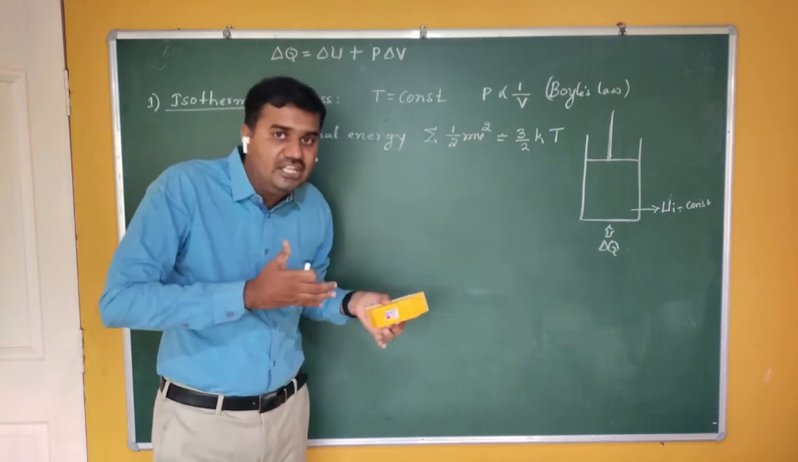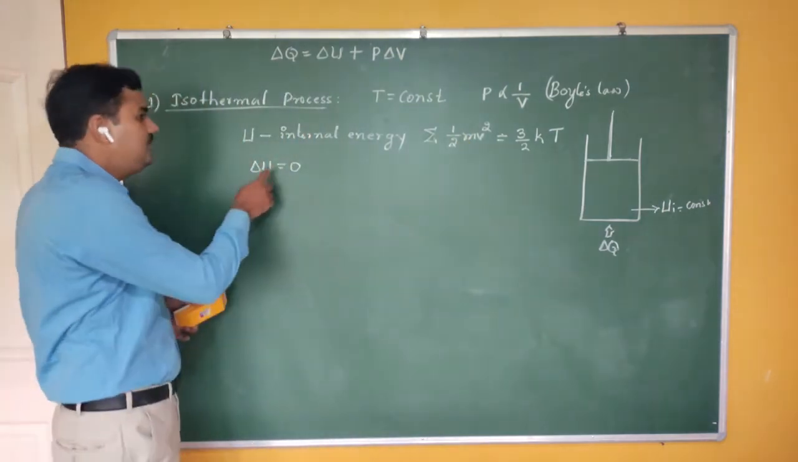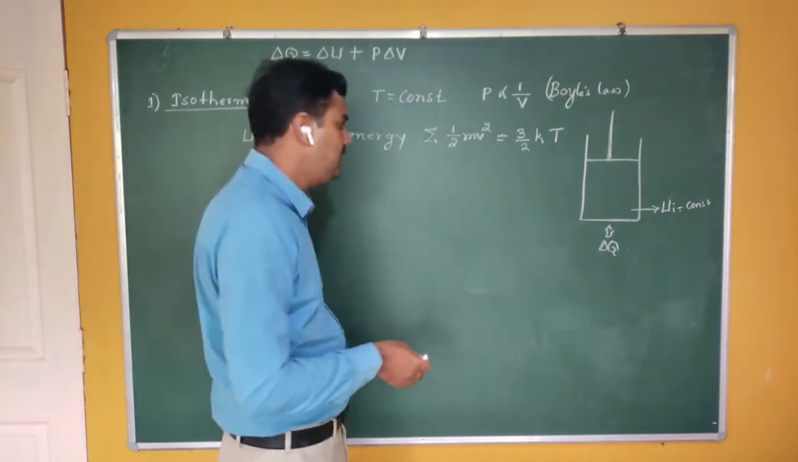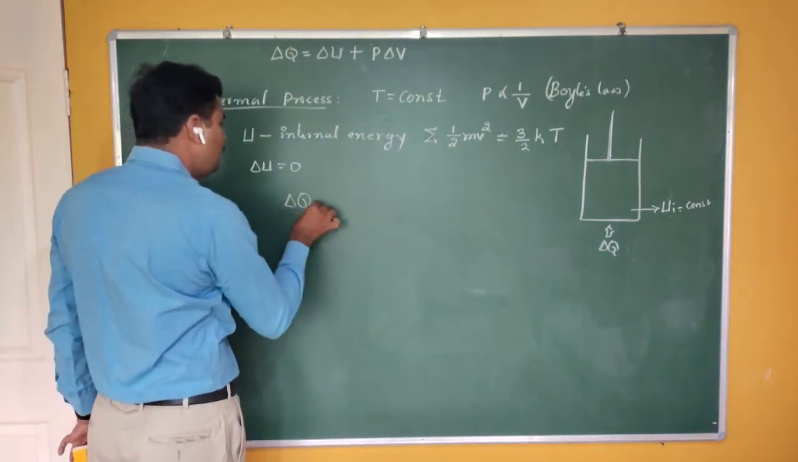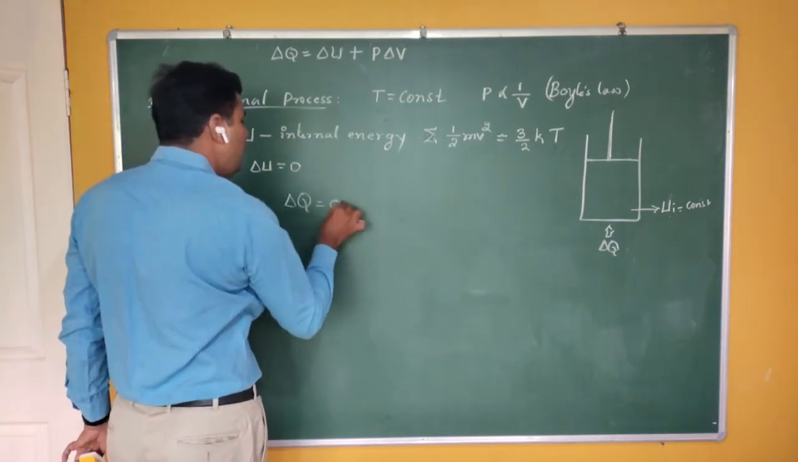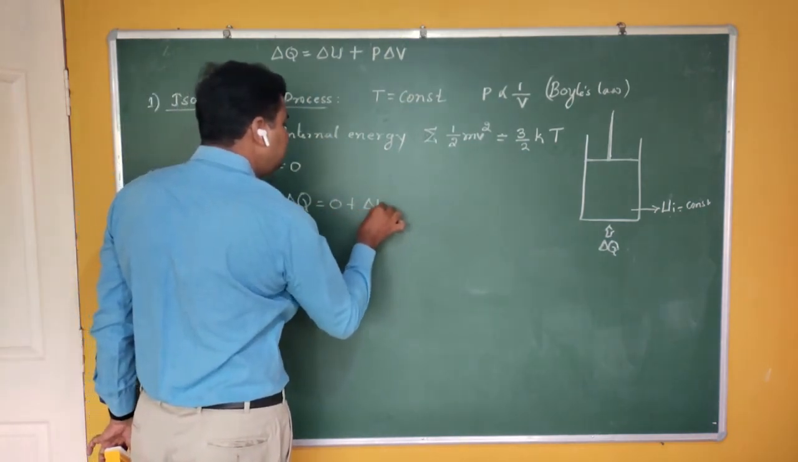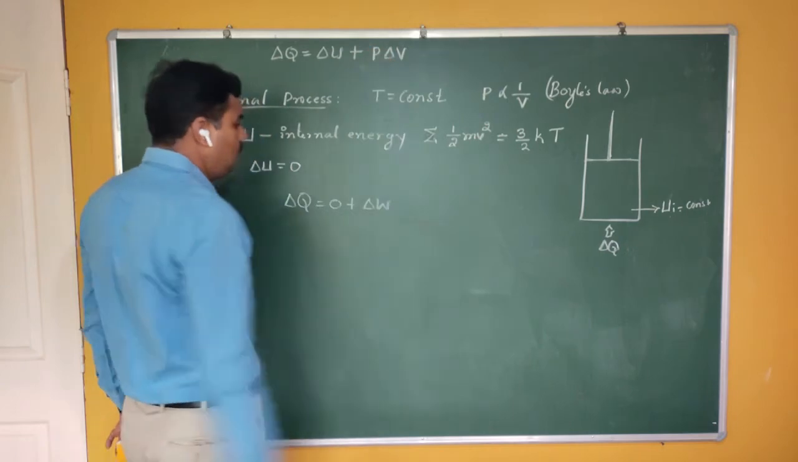Internal energy is nothing but kinetic energy. Therefore, your delta U is 0. That means what? Now this equation becomes delta Q is equal to 0 plus delta W. Okay, this is nothing but work.